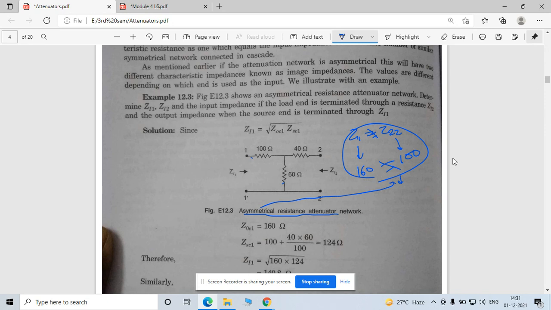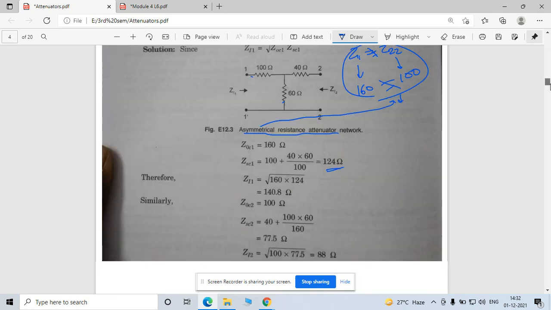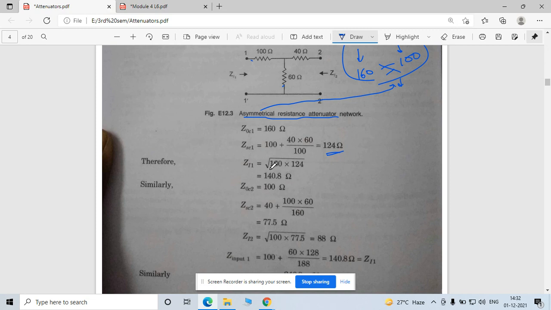So how to proceed? Now see, in this form we are using the image impedance concept. Now see, ZOC1 is open circuited for the first port. So this is open circuited. This 100 plus 60 is 160 ohm. ZSC1 for the first port, so this is short circuited. So 40 is parallel with 60 and plus this 100. So you will get this 124 ohm, right? So ZI1 is nothing but the under root of these two. So you will get this 140.8 ohm.